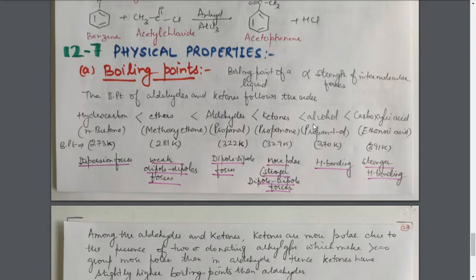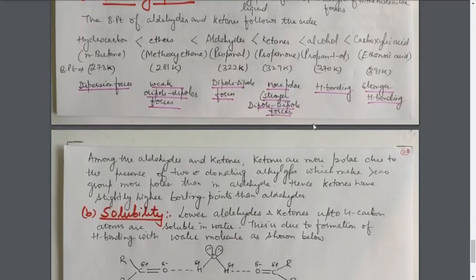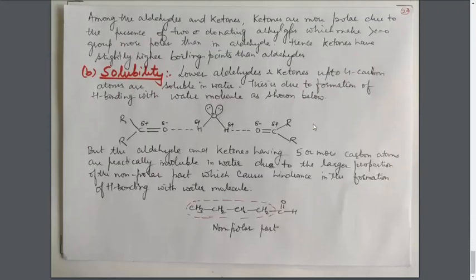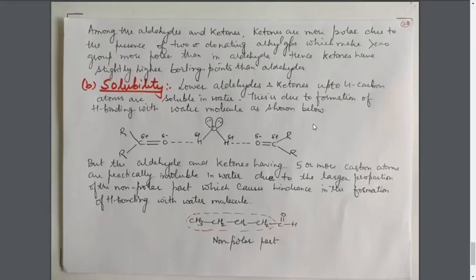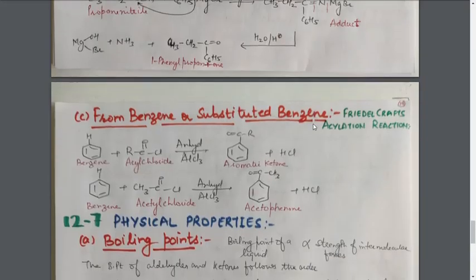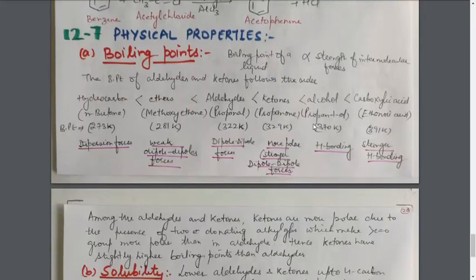Next is physical properties. In the physical properties of aldehydes and ketones, we are discussing only two properties, that is boiling point and solubility. The boiling point.